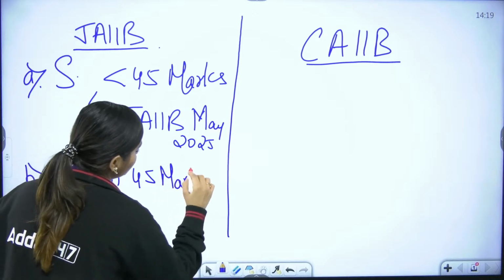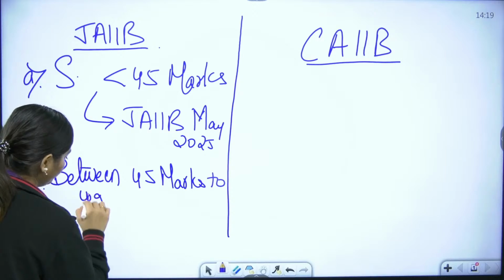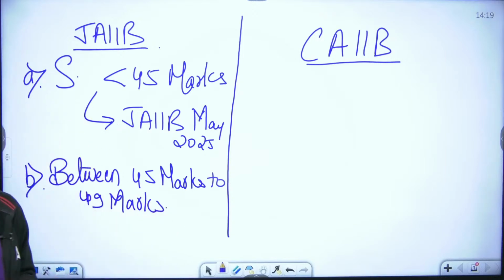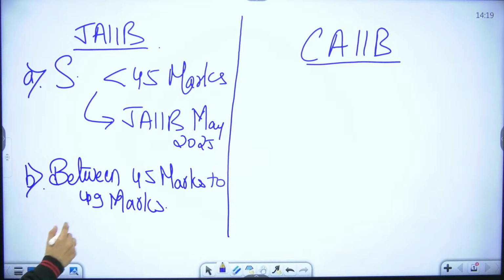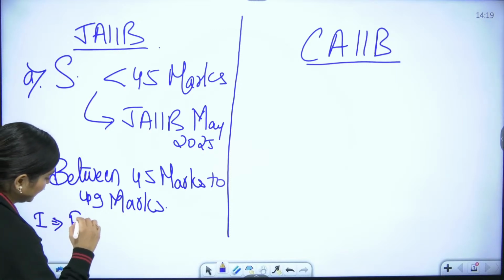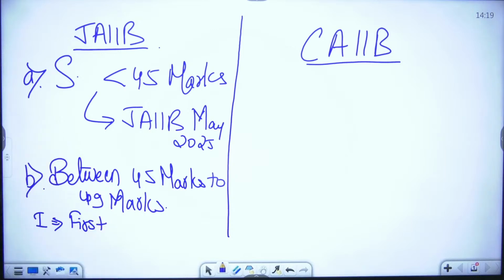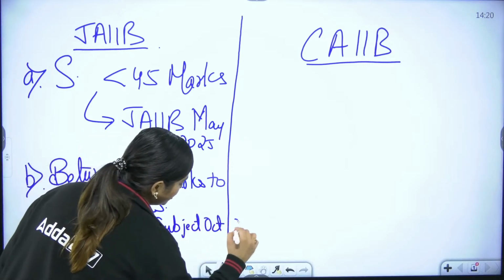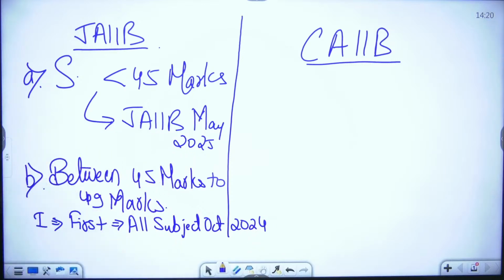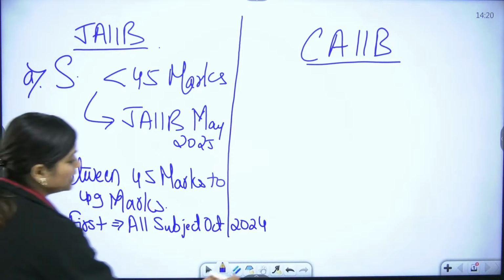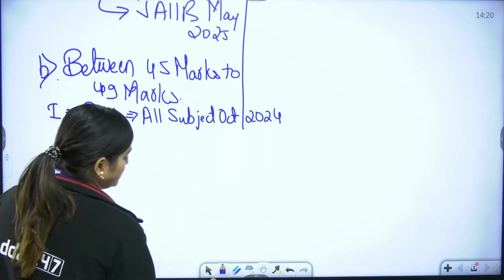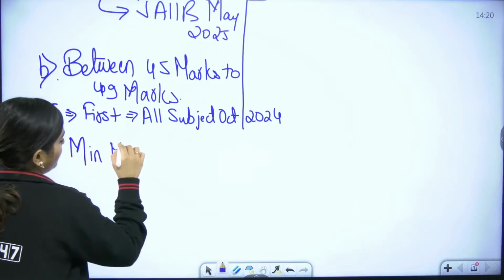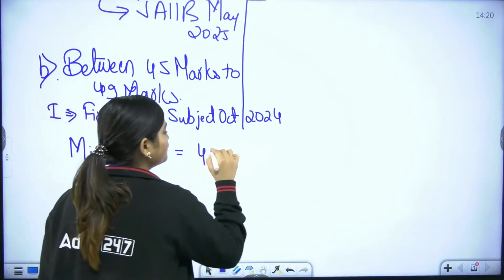Now, the next situation can be that your score is between 45 marks to 49 marks. Then what? If you are between 45 and 49, and this attempt is your first attempt, which means in this October 2024 you are giving all subjects in October 2024, then your minimum marks requirement is 45 marks.